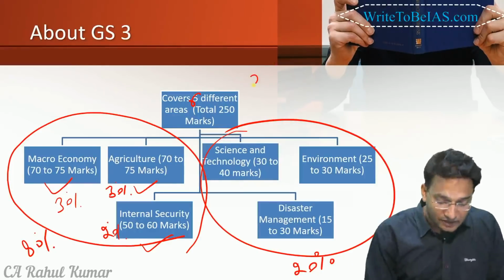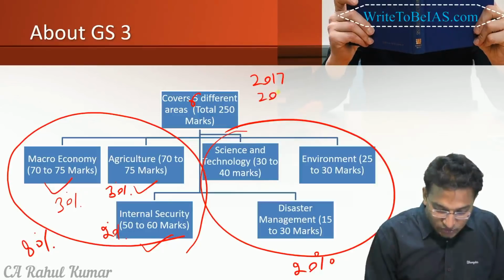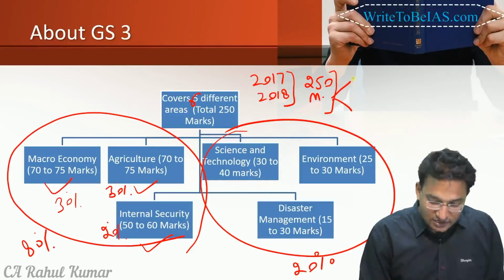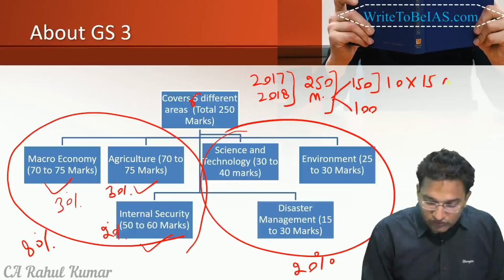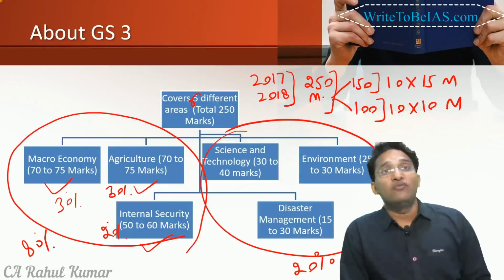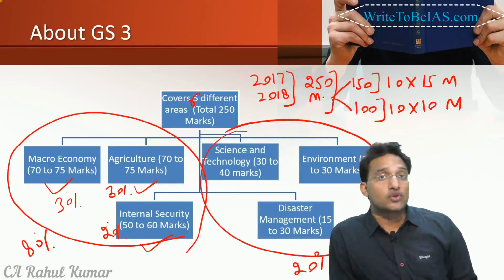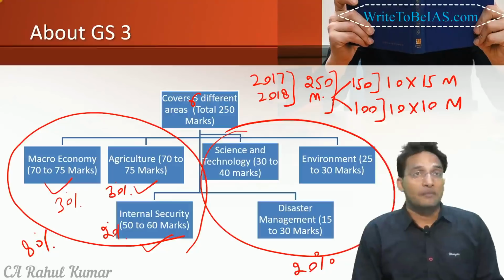If we see the previous year pattern in 2017 and 2018, out of 250 marks, they have divided this into 2 areas, that is 150 marks and 100 marks. The 150 marks they have covered through 10 questions each of 15 marks, and 100 marks through 10 questions each of 10 marks. So the 250 marks paper is compulsory. There is no choice available. So this is how the paper is coming, right?